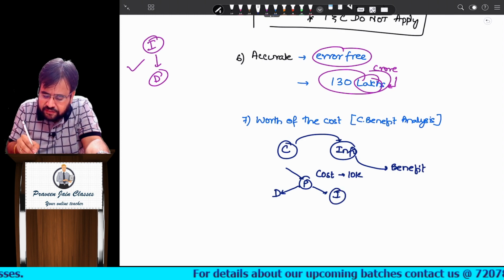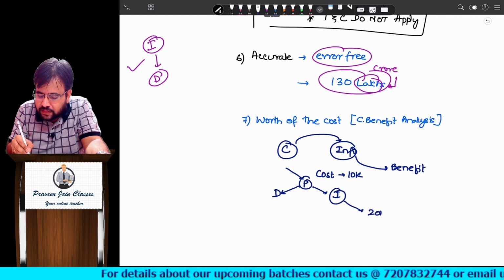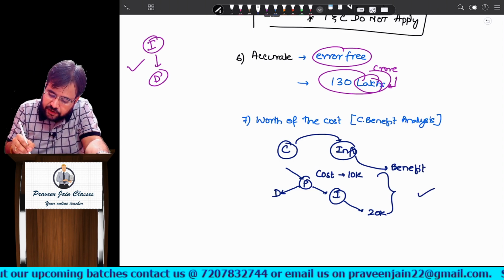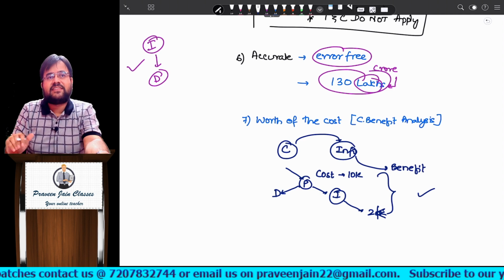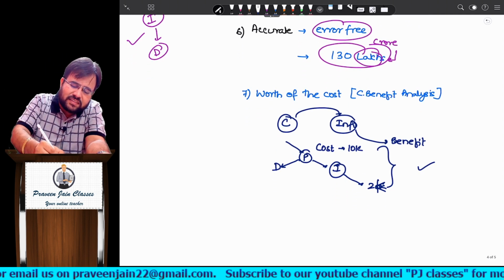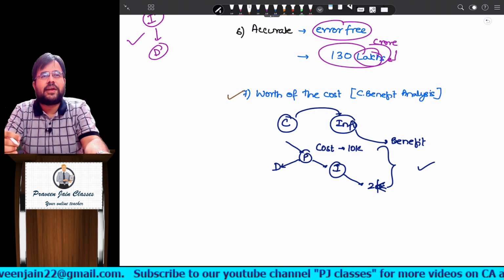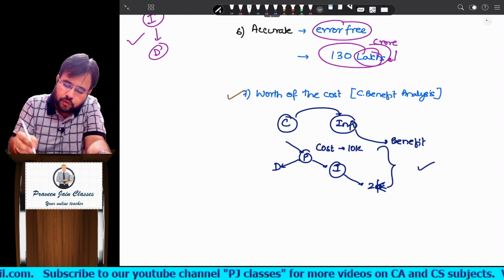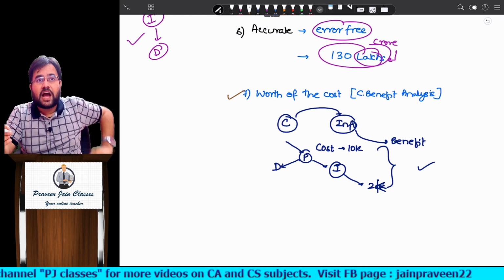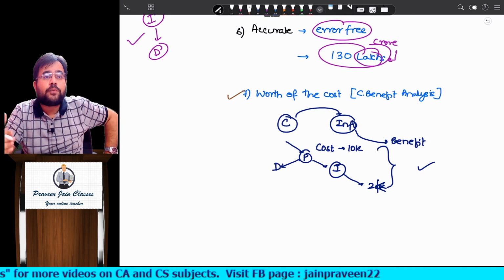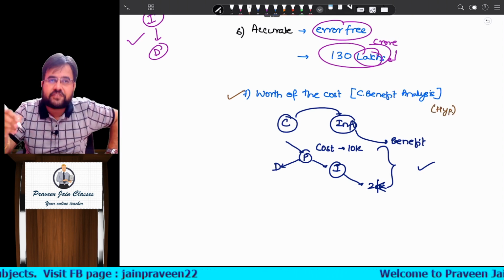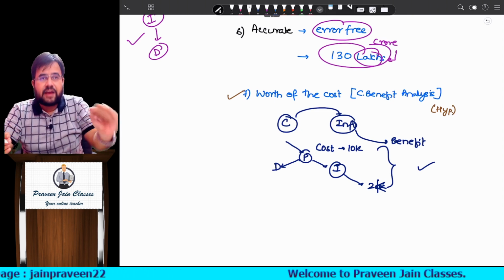Now, if the benefit you get from that information is 20,000, then it is preferable to generate such information. But if the benefit you get is only 2,000, then it is not preferable to generate such information. Sir, this is a very hypothetical point which ICSI has included in your book, and it is very difficult to calculate how much the cost of generation is and how much benefit you will be getting. It's a very hypothetical point, but still it is there in your book, so we have to write it down.